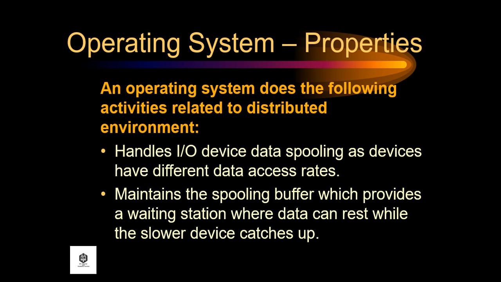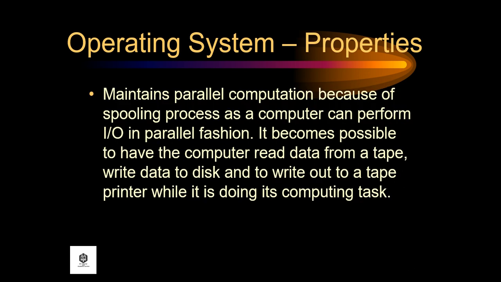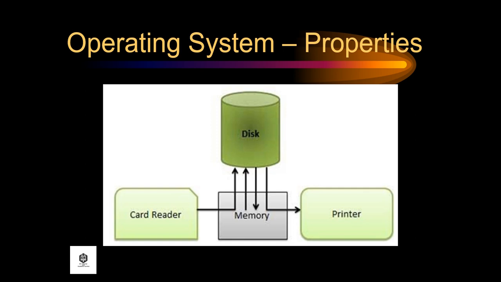Another is that it maintains the spooling buffer, which provides a waiting station where data can rest while the slower device catches up. It also maintains parallel computation because of the spooling process, as a computer can perform input-output in parallel fashion. It becomes possible to have the computer read data from a tape, write data to disk, and write out to a tape printer while it is doing its computing task. So this is the example.